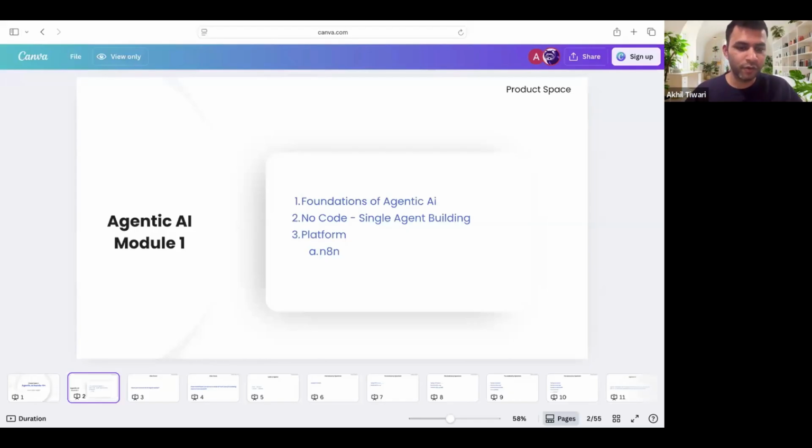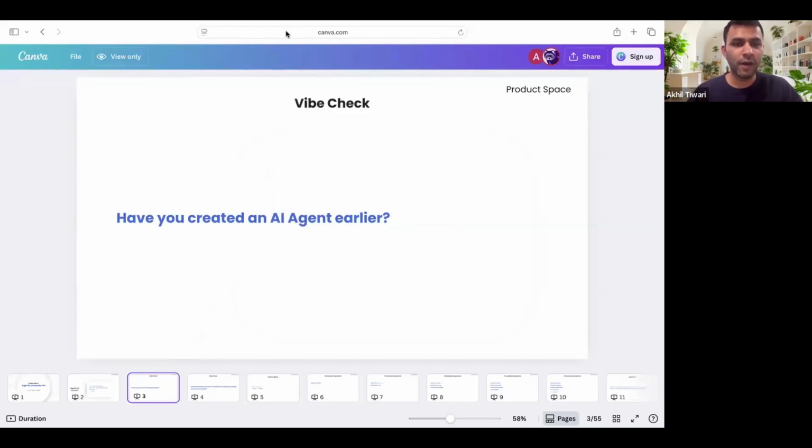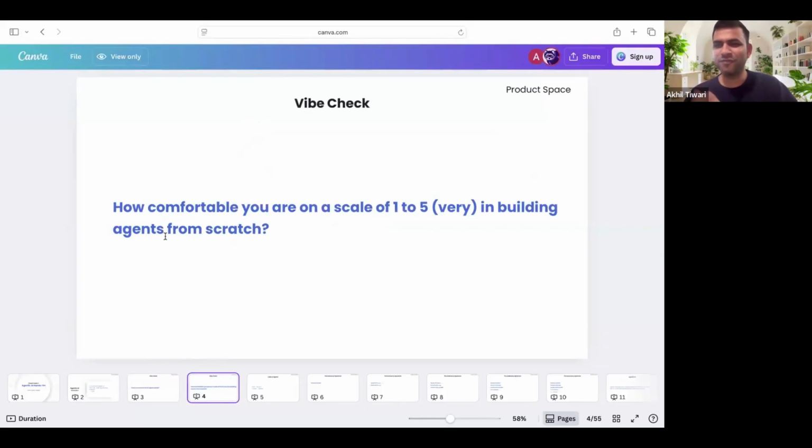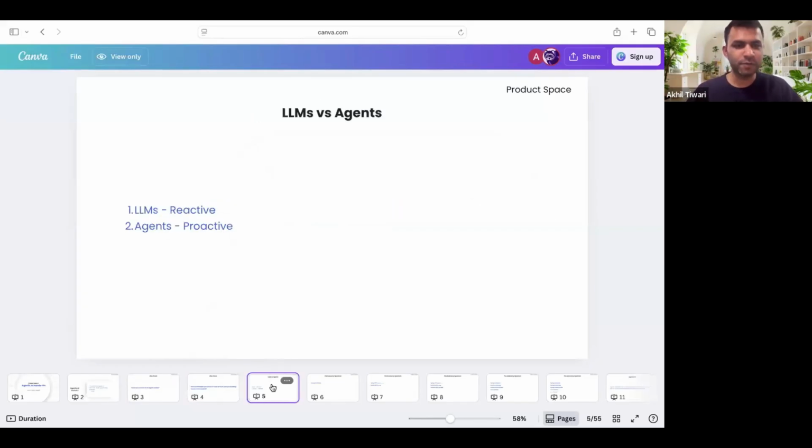So let's get started. But before I go ahead, I just want to understand from all of you, have you created an AI agent earlier? This will help us understand to what depth you have built, right? Okay. Lastly, the audience is saying no. Interesting. Okay, if you've not done it, then I think my next slide would not make sense, because it asks how comfortable you are on a scale of 1 to 5. Because if you've not tried it, you'll definitely not be able to put your thoughts across to it.